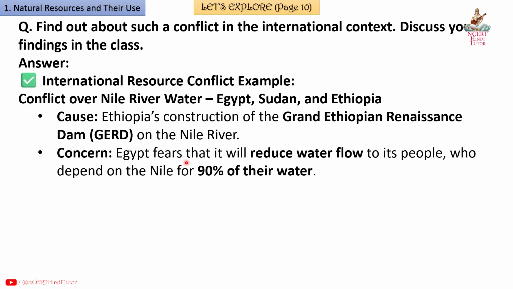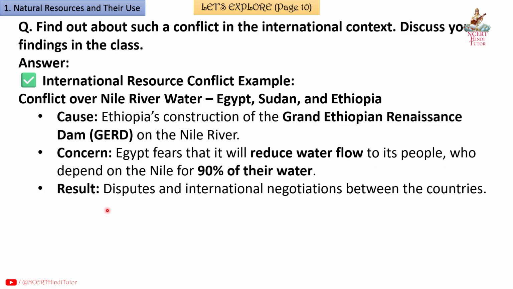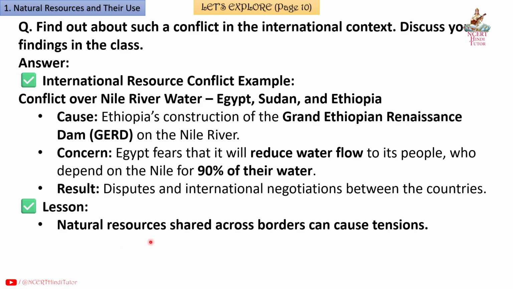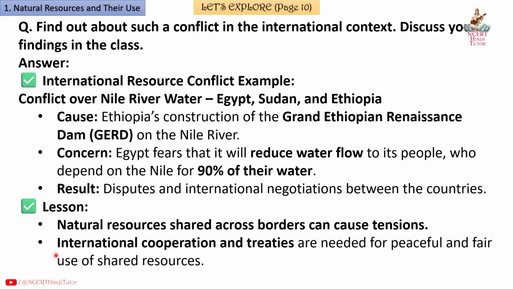Concern: Egypt fears that it will reduce water flow to its people who depend on the Nile for 90% of their water. Result: disputes and international negotiations between the countries. Lesson: natural resources shared across borders can cause tensions. International cooperation and treaties are needed for peaceful and fair use of shared resources.